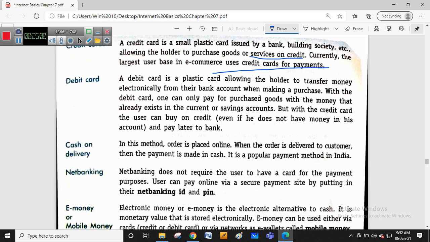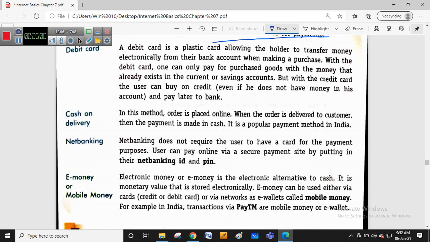Okay, a debit card is also a plastic card that allows the holders to transfer money electronically from their bank account when making a purchase. मतलब बैंक अकाउंट में जो परचेज हम लोग का पैसा है वो सीधा ट्रांसफर हो जाएगा जब पेमेंट टाइम में. So that is about the debit card or the ATM card most of you know.